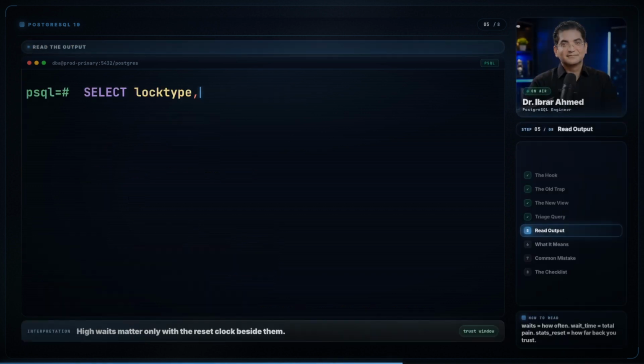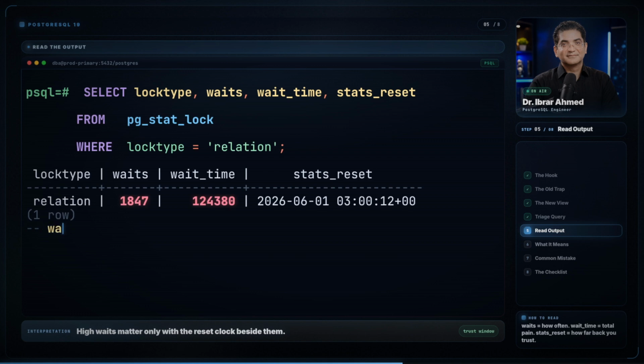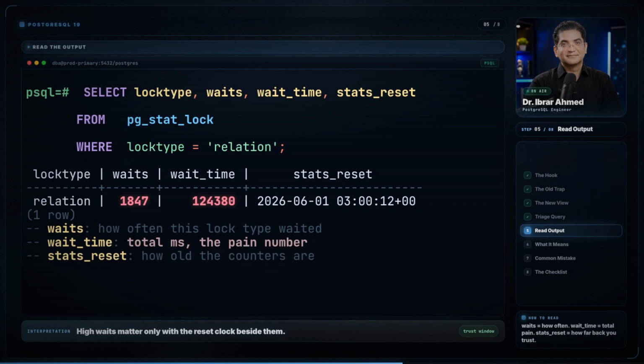Now read it slowly. Waits is how often that lock type made something wait. wait_time is the total milliseconds lost, the real pain number. And stats_reset tells you how far back these counters go. A huge number means nothing without the clock beside it.